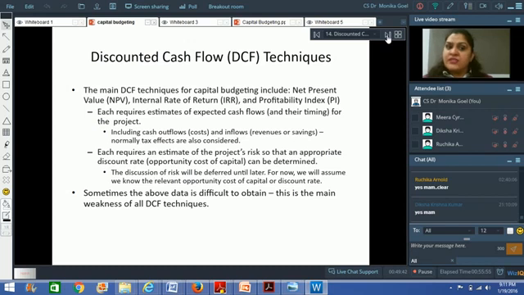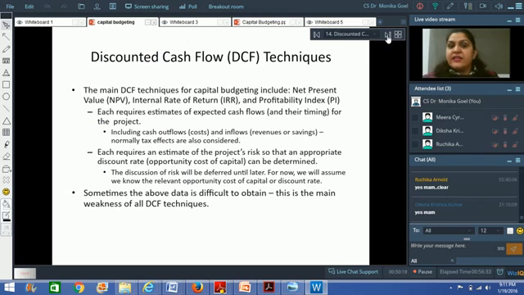Now, which techniques are there? It is not only the payback period method which is available in the discounted cash flow techniques. In the discounted cash flow techniques, you have the net present value method, the internal rate of return method, and the profitability index method. So in order to do these methods, first of all, you need to know the cash flows. The expected cash flows. In future, if I'm going to make this particular investment, what is the return, what is the cash flow that I can expect from this investment?